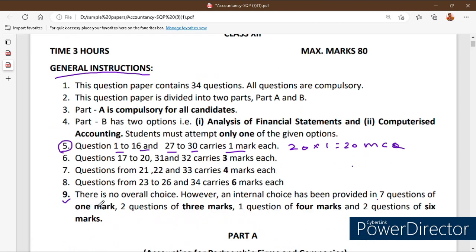One more instruction is very important, look into the 9th general instruction. In this 9th general instruction, clearly you can see how many questions come with the choice. There is no overall choice. Very important, there is no overall choice. However, an internal choice has been provided in 7 questions of 1 mark. 7 questions are going to come with the internal choice out of 20. So either-or questions. How lucky you are.